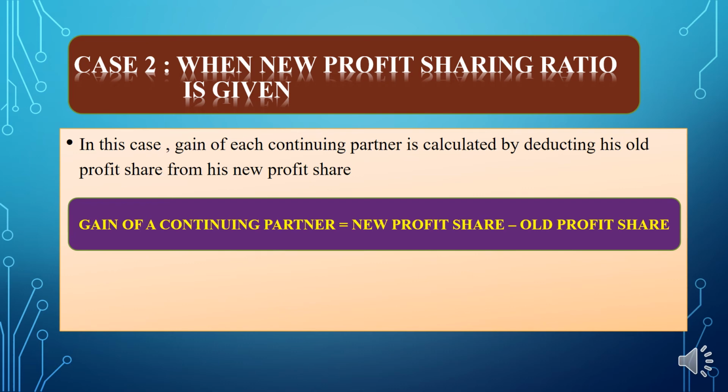The next case is when the new profit sharing ratio is given. In such a case, how will you calculate the gaining ratio? You calculate it by deducting the old profit share from the new profit share. So the formula is: gaining ratio is equal to new profit share minus old profit share.